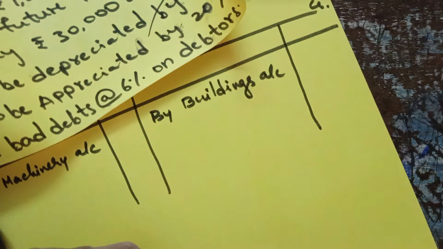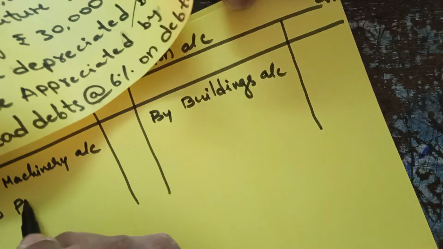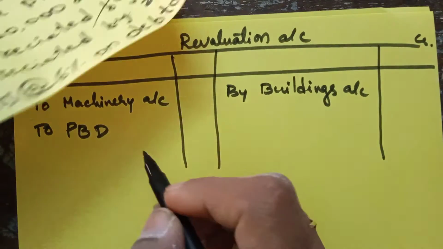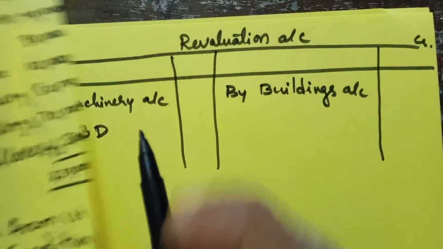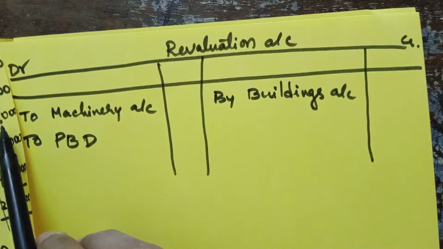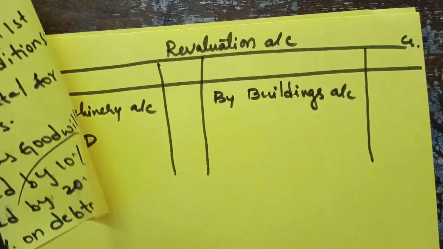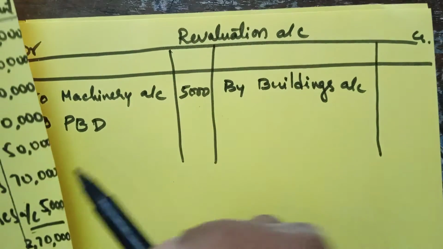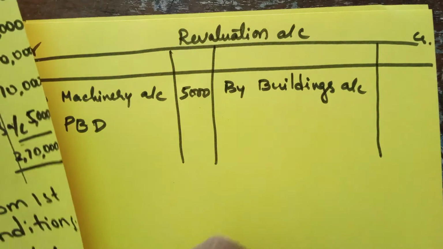Provision for bad debts is a liability, so it will be shown on the debit side. Provision for bad debts 6%. Now machinery value is 50,000 and 10% of 50,000 is 5,000. I already explained to you how to calculate.